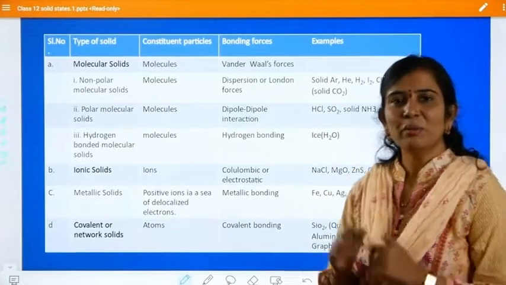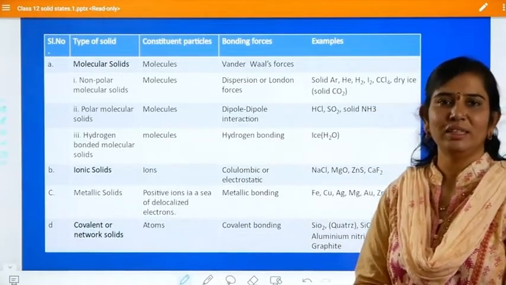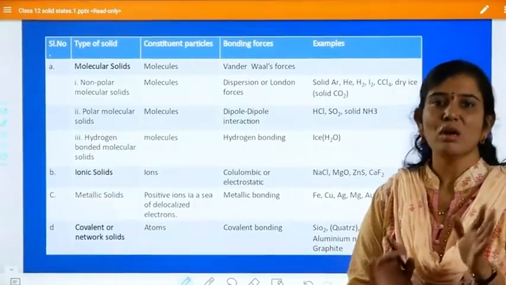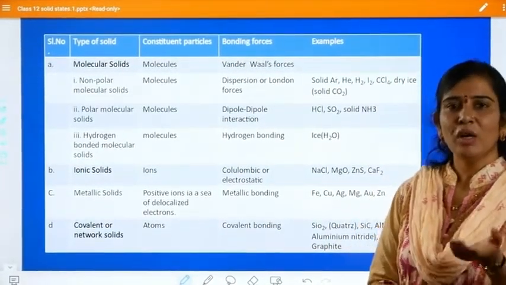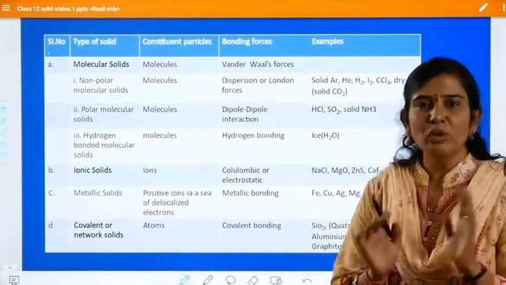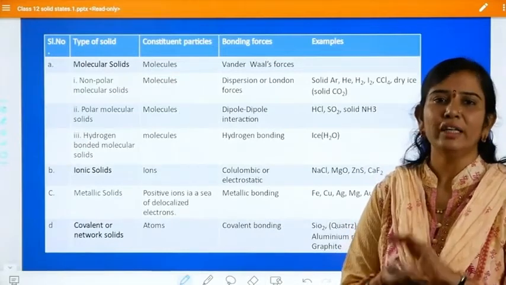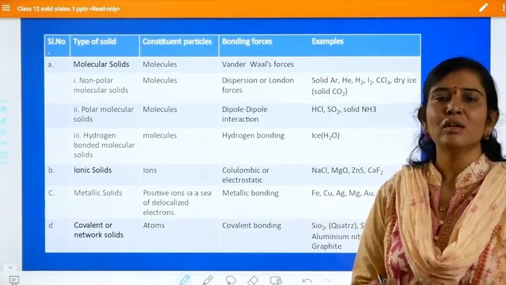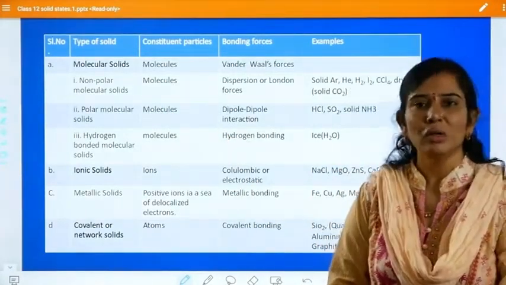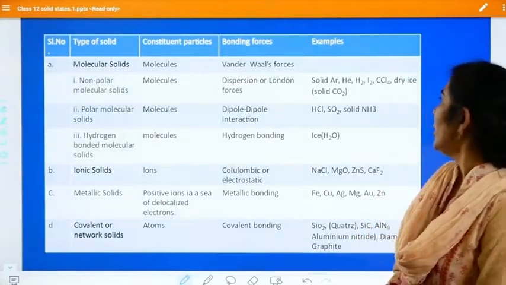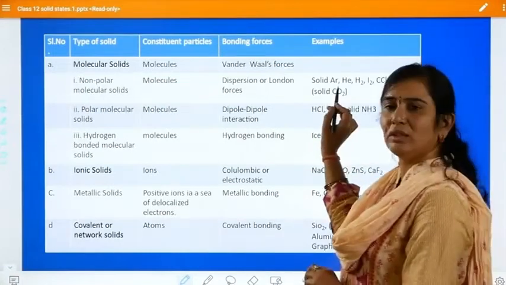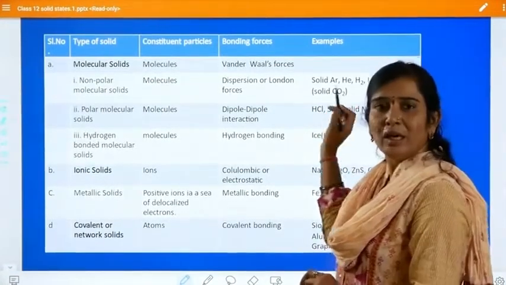Guys, due to the presence of London forces, these non-polar molecular solids are soft. They have a low melting point. And as there are no free electrons, they are non-conductors. These are the physical properties with respect to what? Non-polar molecular solids.